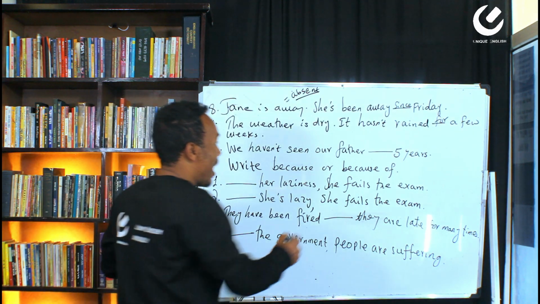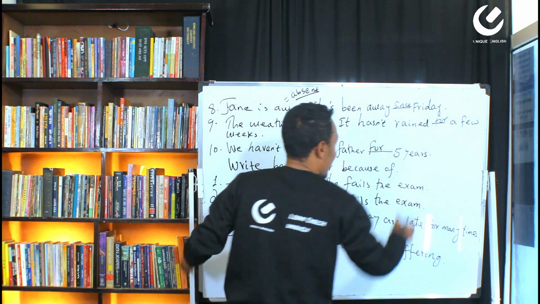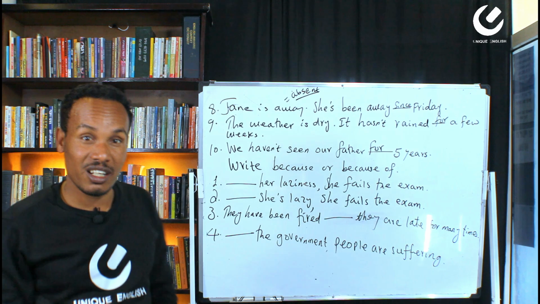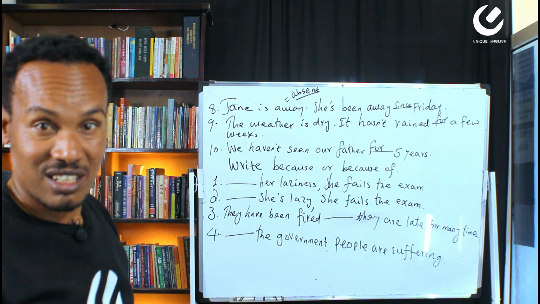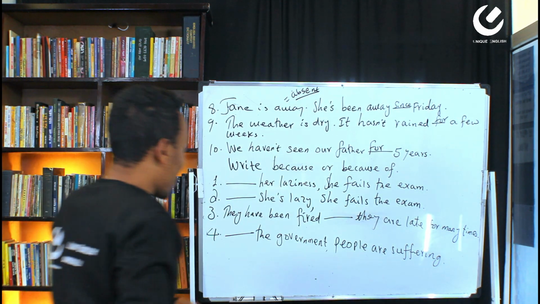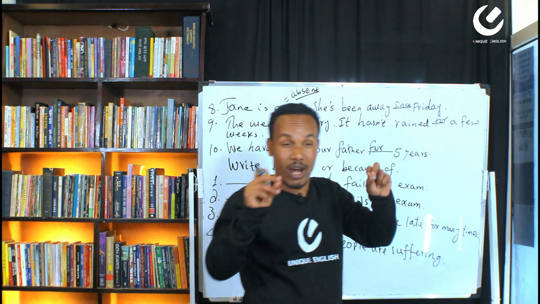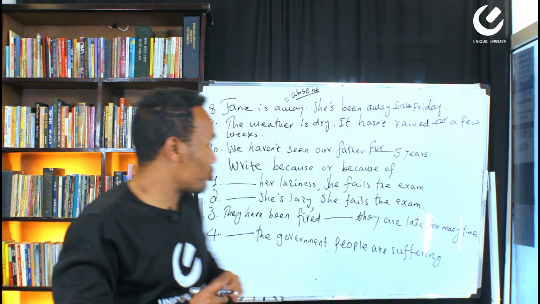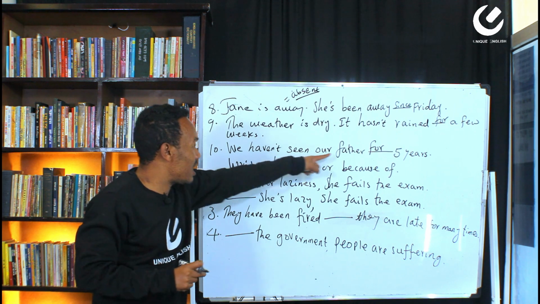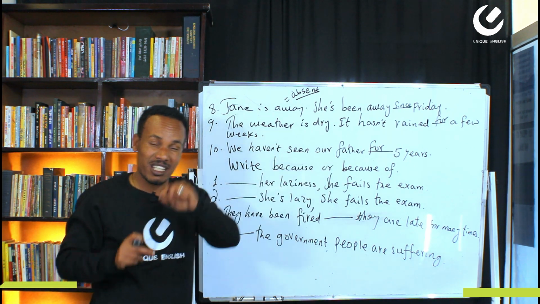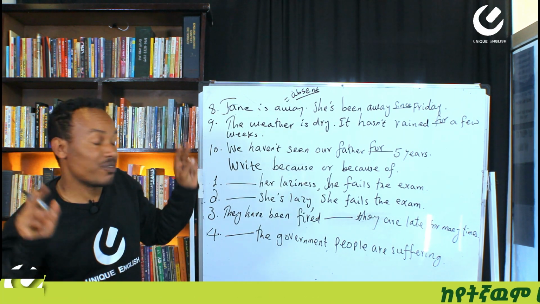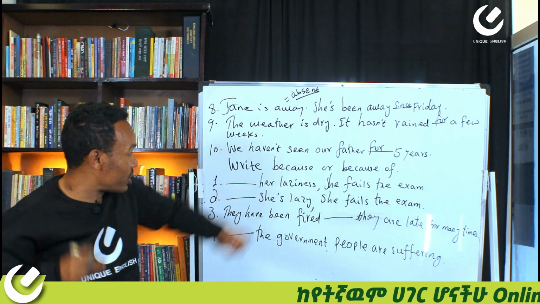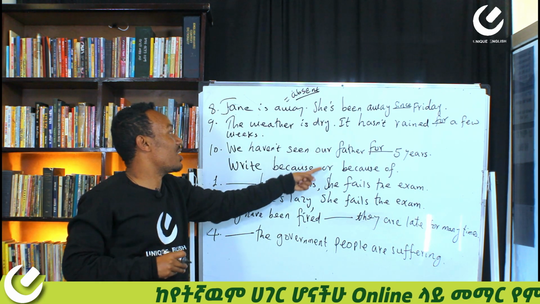For, 5 years. Why is for here? Why not since here? Because 5 years is a duration of time, right? Yeah, it's a duration of time. So we haven't seen our father for 5 years. For how long? For 5 years. It refers, again, to a duration of time.